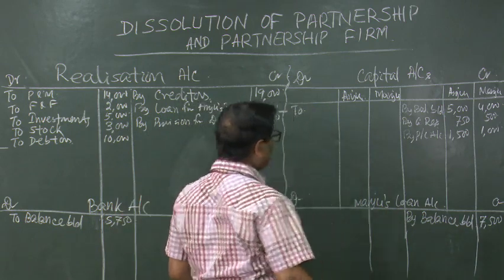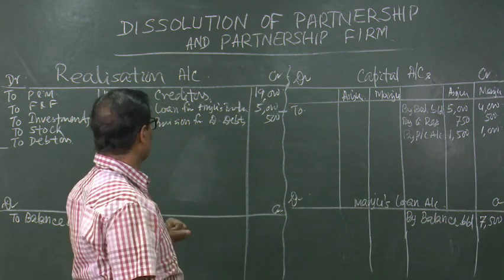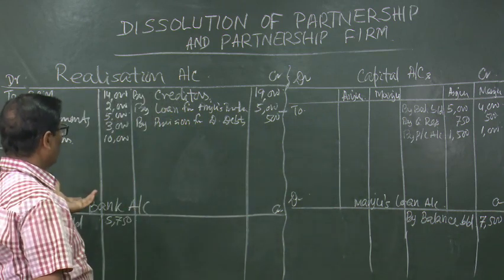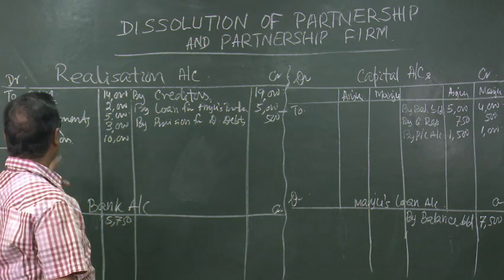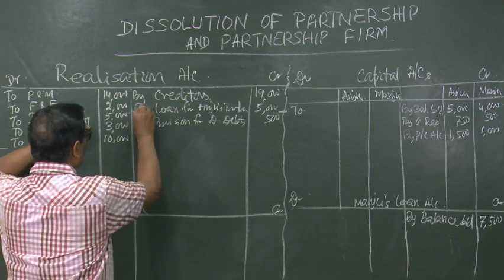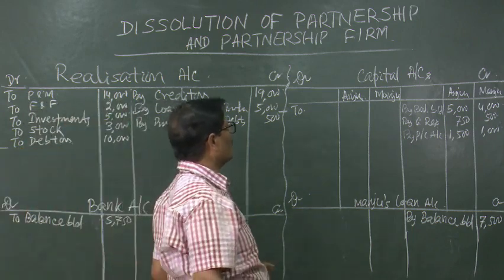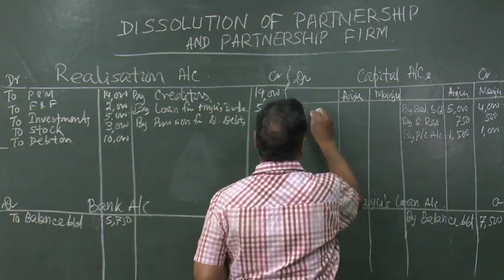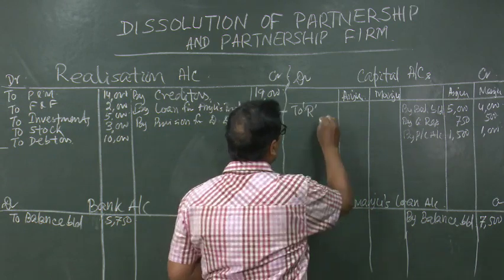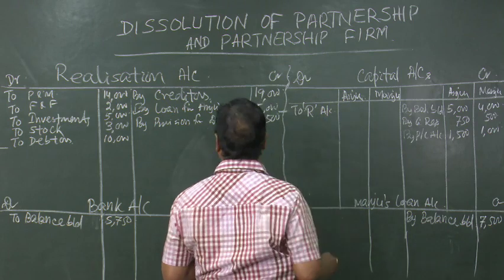To investment we cannot write. Why? Because investment account has lost its identity by merging into the realization account. So, for this 5,000 rupees we are getting 4,000 rupees from Anju. So, Anju account debited to realization account, let me write R means realization account, to realization account 4,000.